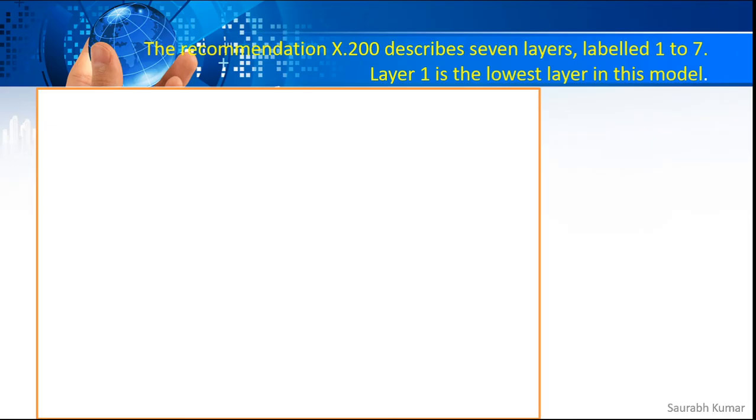Now when you go through the X.200 document, it is described as 7 layers, labeled from 1 to 7, where layer 1 is known as the lowest layer in this model. So let me give you the name of it.